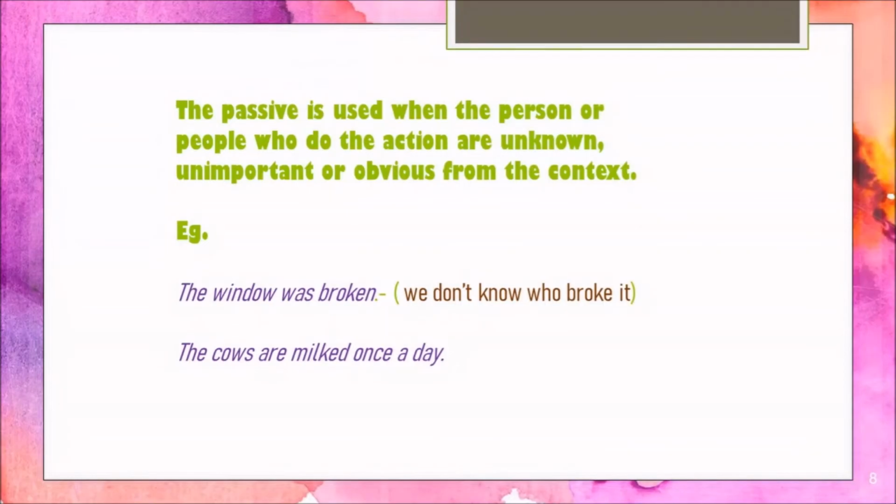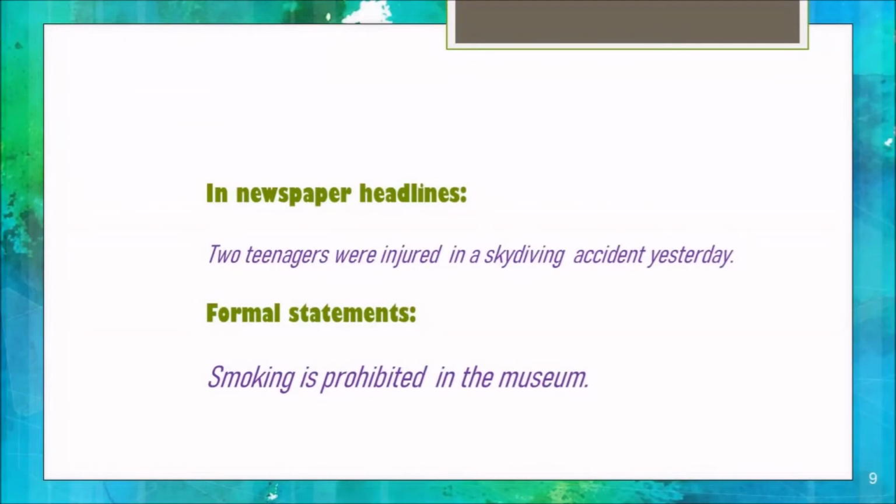The usage. The passive is used when the person or people who do the action are not known or not important, or they're obvious from the context, like, the window was broken. In this case, we don't know who broke it. It's not important. It's important that the action was done. We also use the passive in newspaper headlines and in formal statements or formal instructions, like smoking is prohibited in the museum.